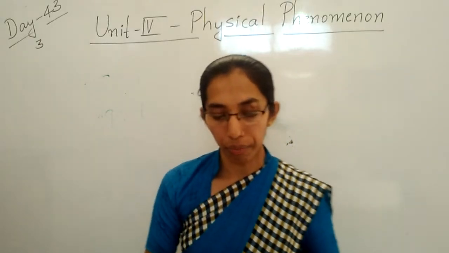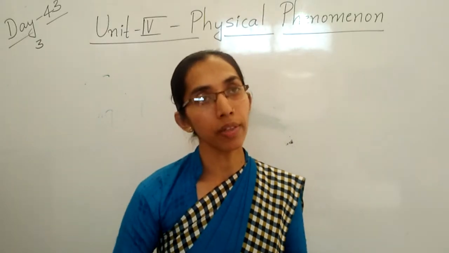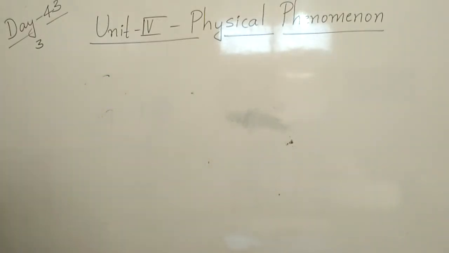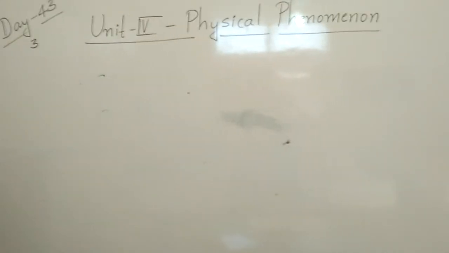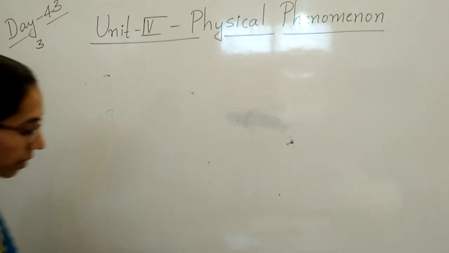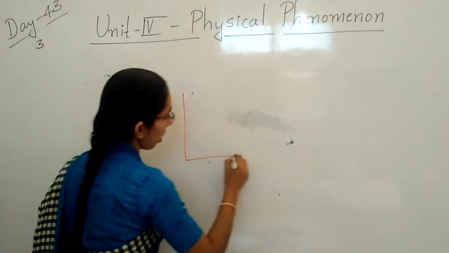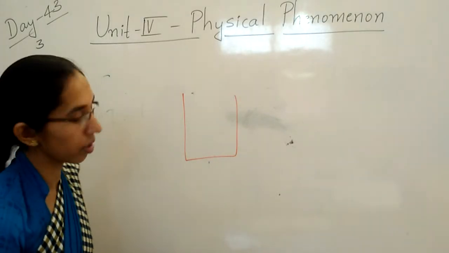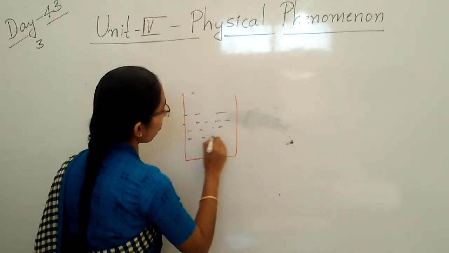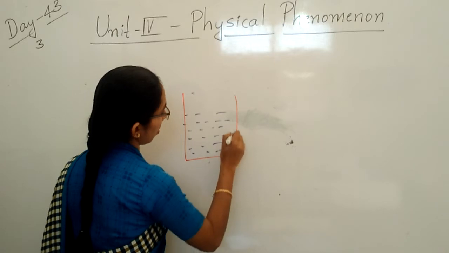See here, a soluble substance can dissolve in a solvent to a certain extent only. For example, here you can see this is one glass. It's a solvent. Solvent means what? Water.